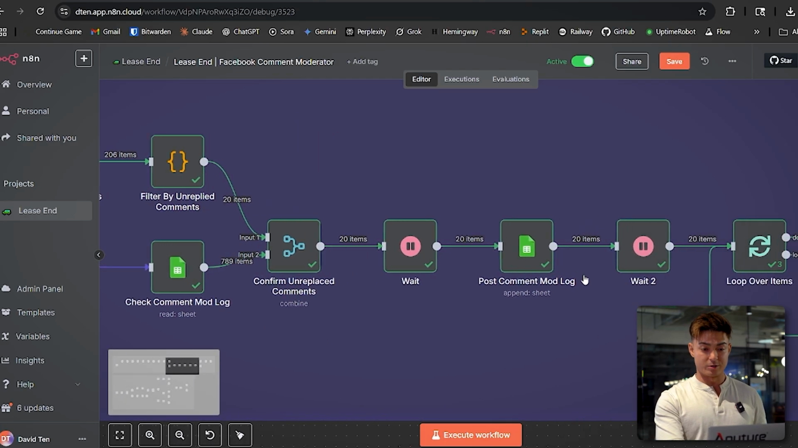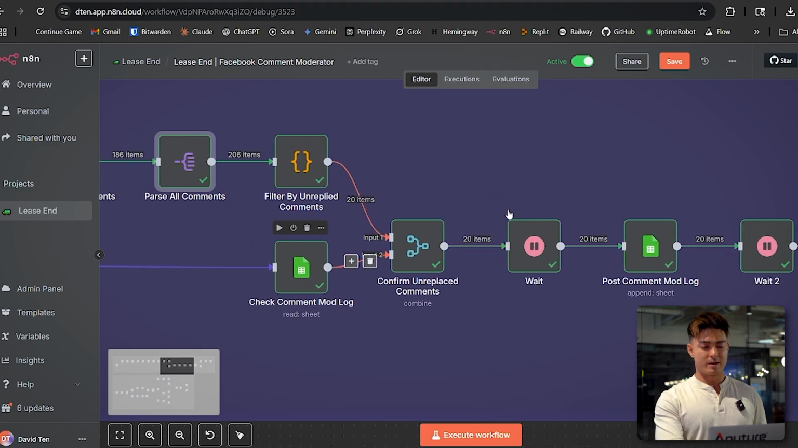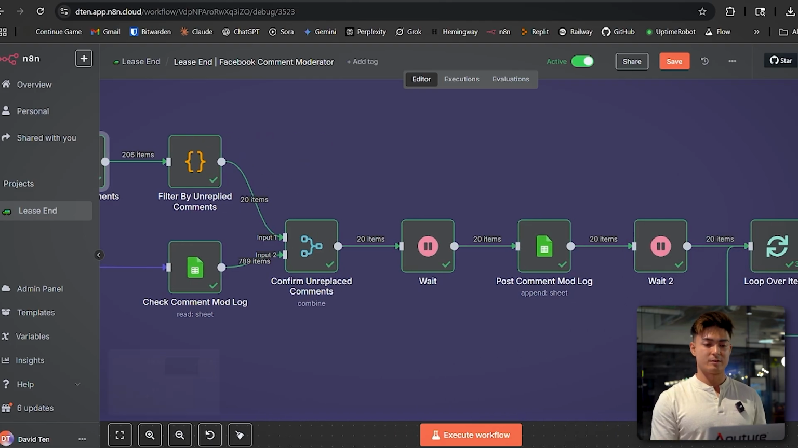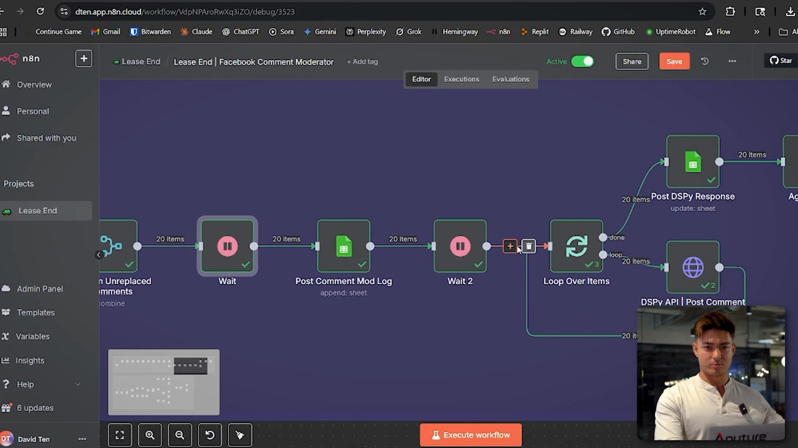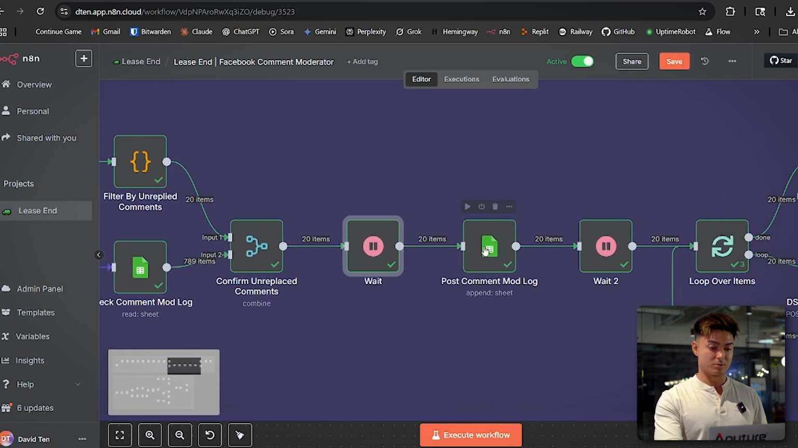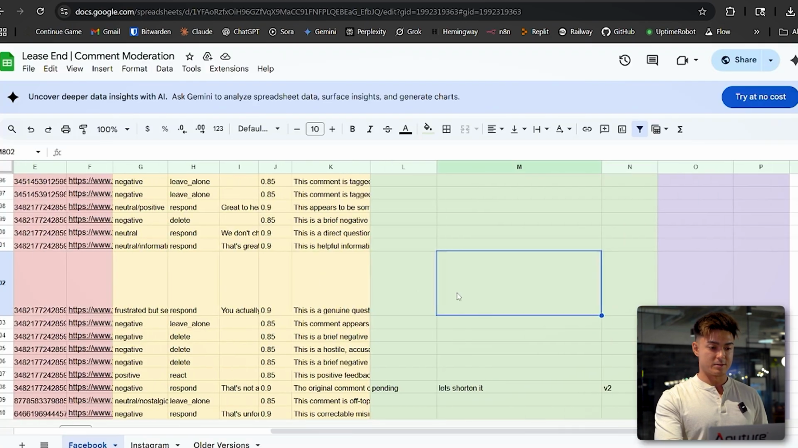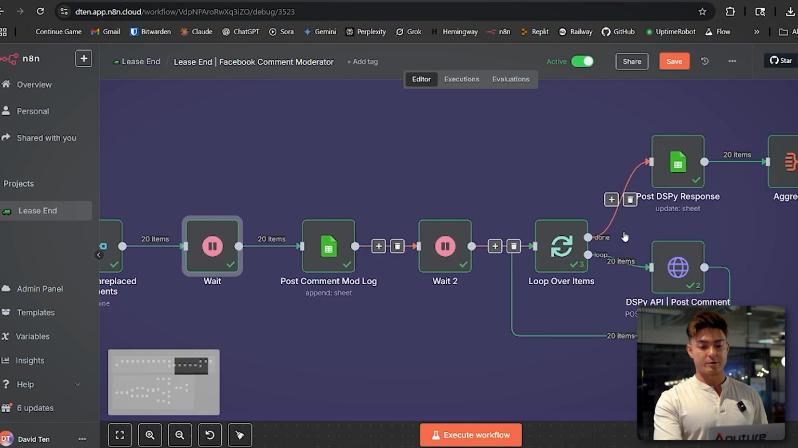Which means all the new ones are really new. And then I need to have a wait node here because I noticed if I have too many requests to Google Sheets too quickly, sometimes it gives me errors, and obviously we want to avoid those. So this is a 5-minute wait because this works in the background, so I don't care about the time. And then it's going to post those new mod comments into the mod log. So everything in red is what it posts. And then after that, we wait a bit more.